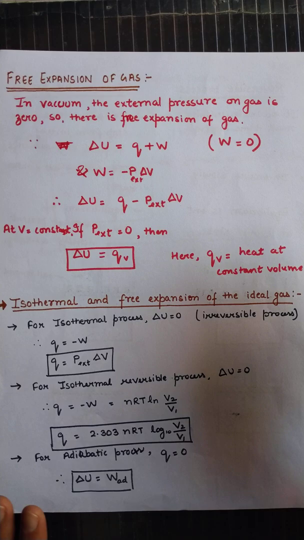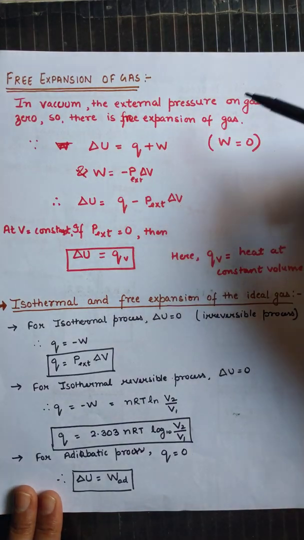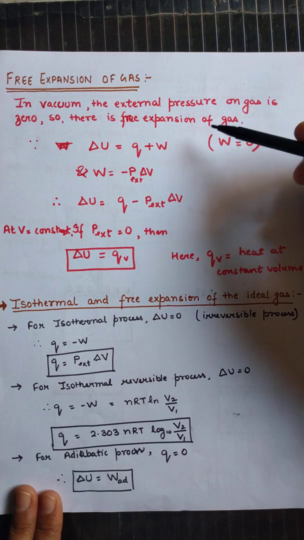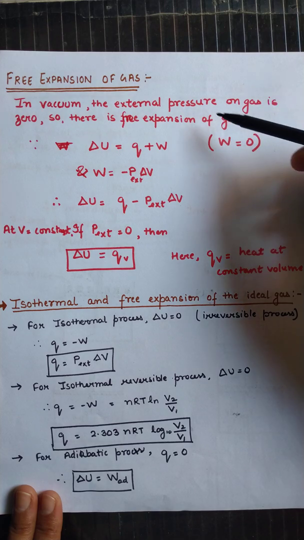Now students, the next topic is the free expansion of gas. We know that in vacuum, the external pressure on any gas is 0. So the gas in vacuum will expand freely because no external pressure is there, that means external pressure is 0.